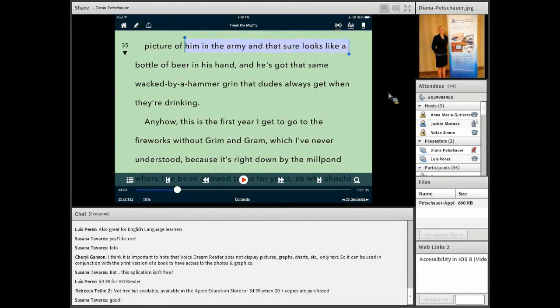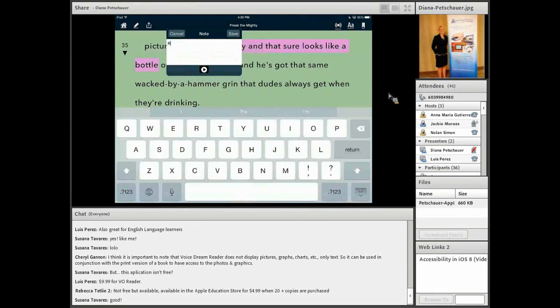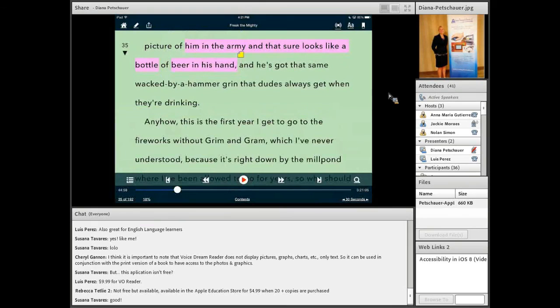Pressing and holding on the screen, I can move these blue dots and choose the word highlight, which is in that toolbar above. And that's the highlight color that I chose when I was in my settings. I can change that to any color I want, yellow, purple, what have you. And I can also choose to add a sticky note, so if I need to remember this for a comprehension question or to go back to later, and you can have those sticky notes read out loud.